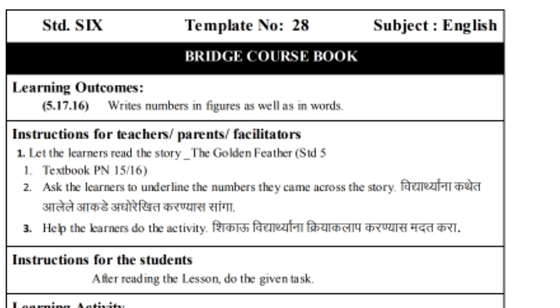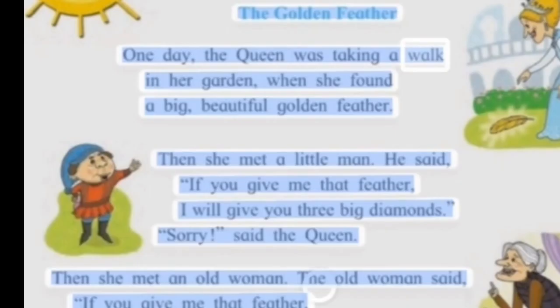So, let us do this activity. Now, we are going to read this story, The Golden Feather, and while reading, all the students should read carefully and try to point out the numbers which are mentioned in the story, and then we are going to underline them. So let us start the activity.